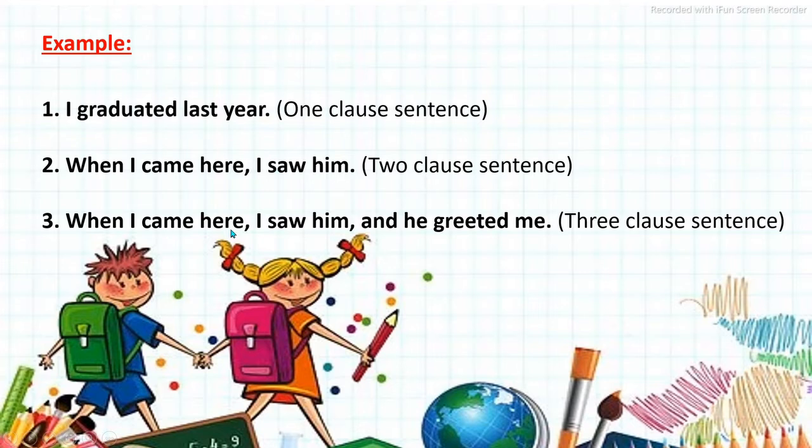When I came here, I saw him and he greeted me. He greeted me is the third clause added to this sentence. All these are called sentences, but a sentence may contain one clause, two, or sometimes three.